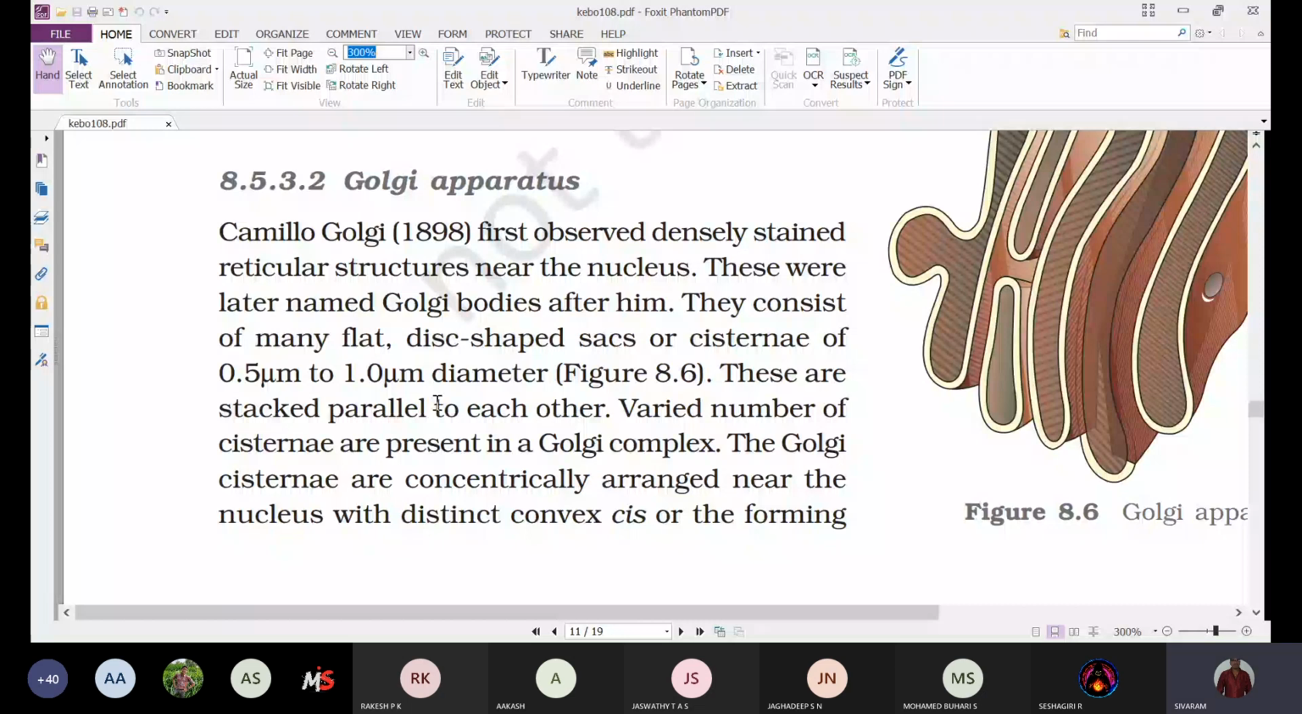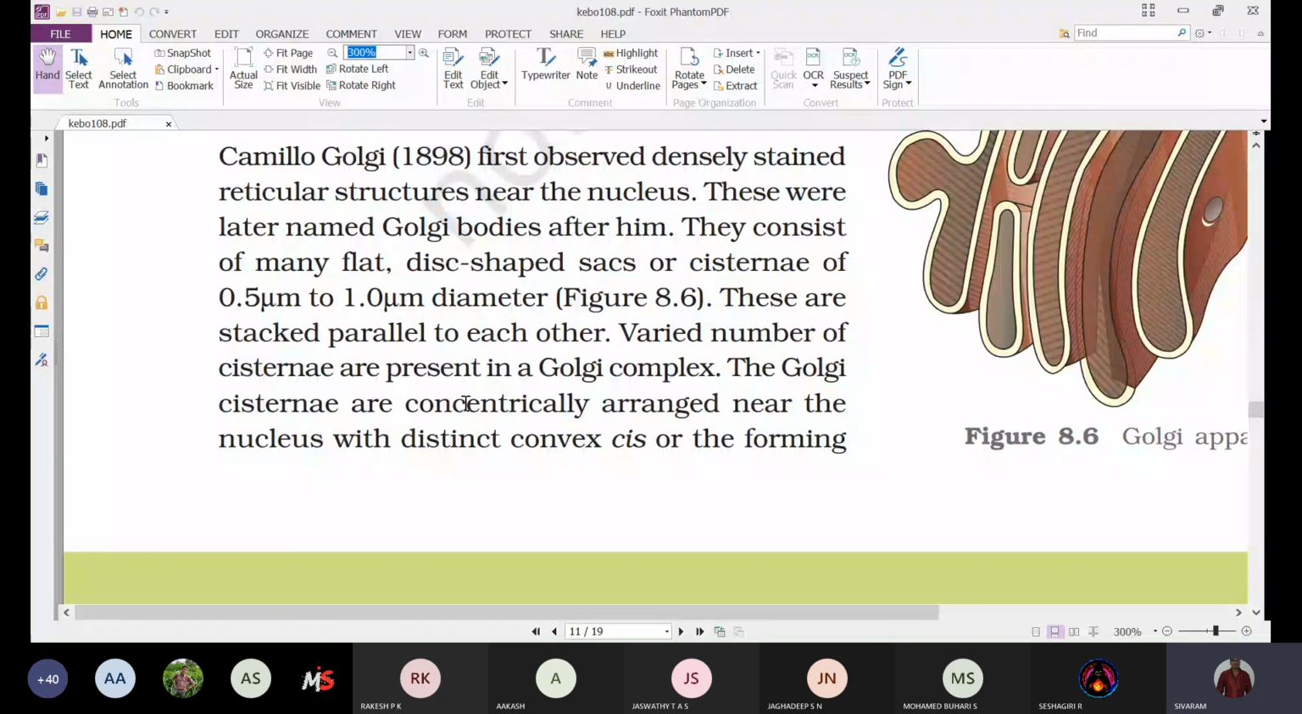And next, these structures are stacked parallel to each other. Stacked means like layers, one above the other. When you keep a bundle of books one above the other, that is called a stack of books. Like that, here also these sac-like structures are placed one above the other in the form of a stack, stacked parallel to each other.